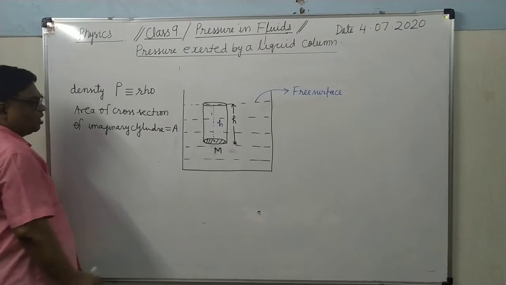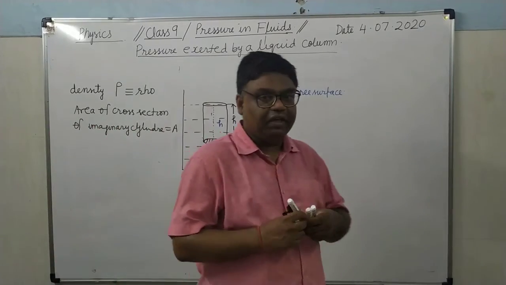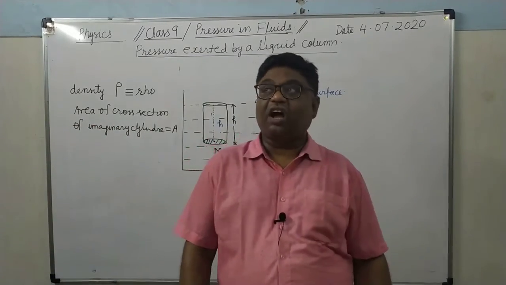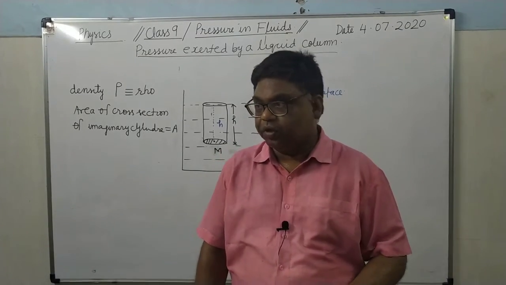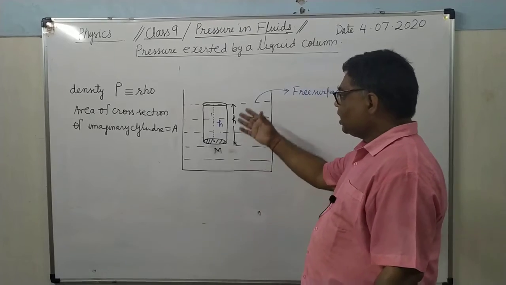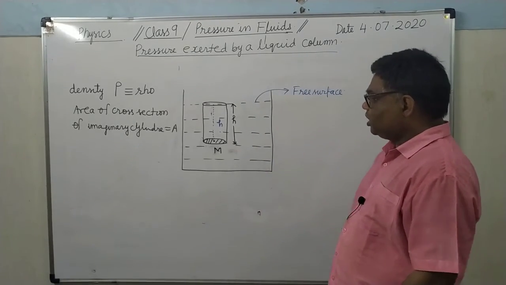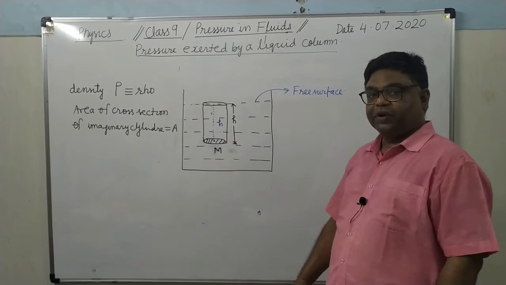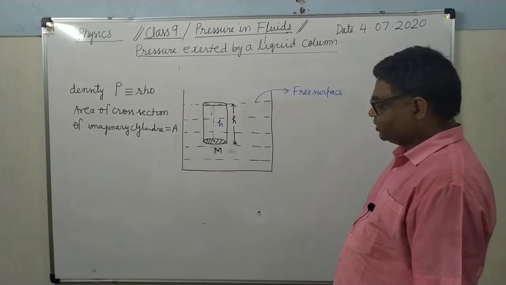Now see here, how will you deduce the formula of the pressure exerted by a length of liquid column? So we have taken a container, and in that container a liquid is filled whose density is rho. We have to determine a pressure at the point M whose depth from the free surface is small h.